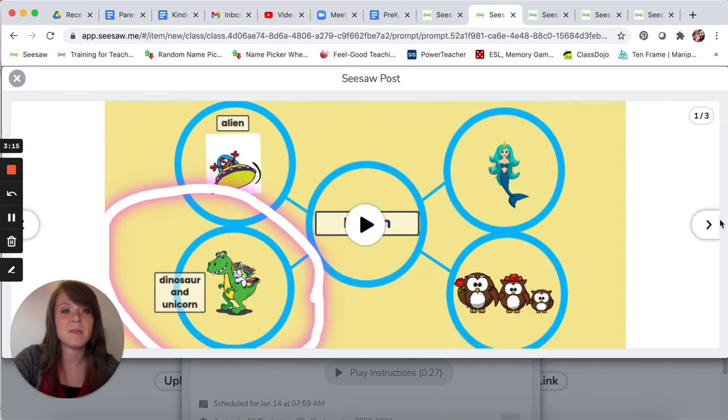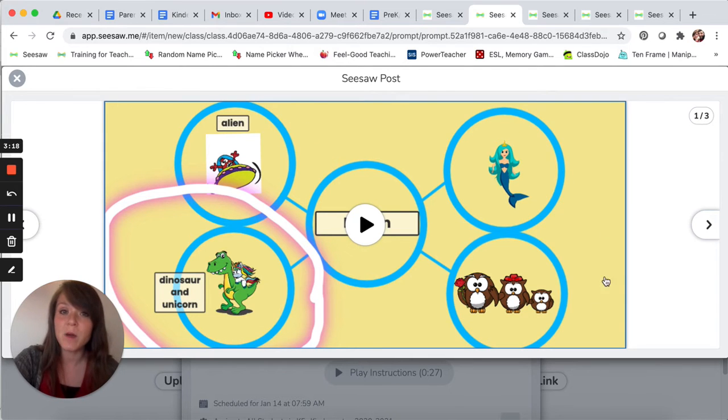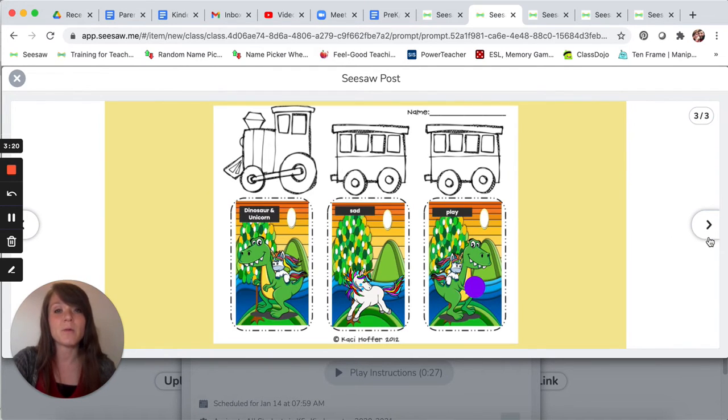Let's take a look at the example here. So we already did this part. And the part we're working on now is our train paper. So remember, you need to draw the characters and setting, the problem, and the solution.